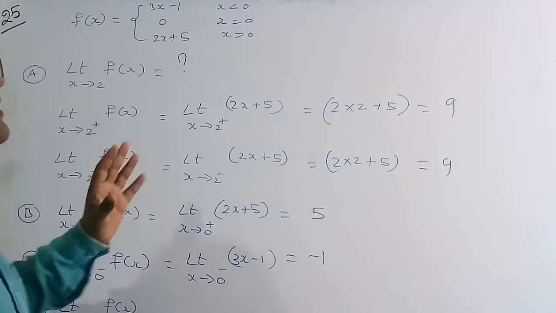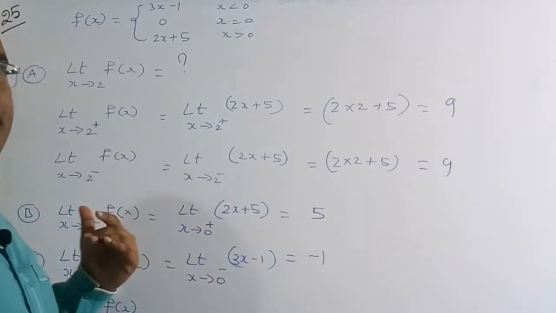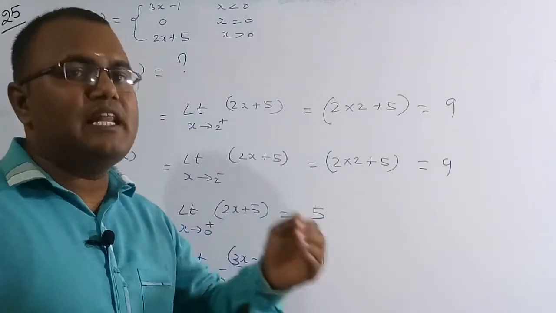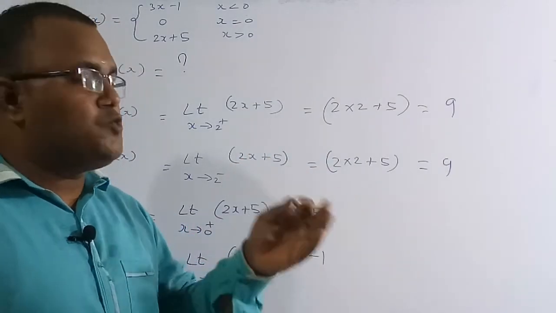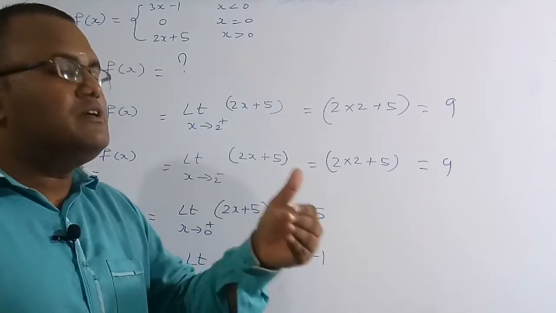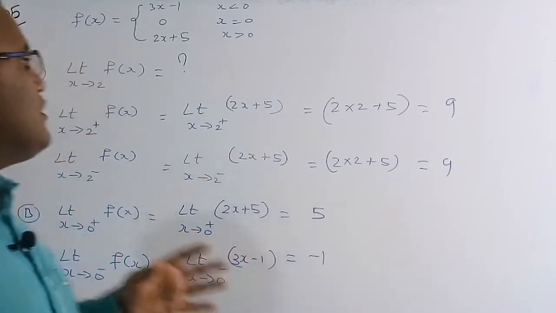So we have to find the right hand limit and the left hand limit. Limit x tends to 2 plus means a small amount higher than 2, like 2.0001, which is always greater than 2. So, taking a small step forward from 2, we have to find the value of the function.